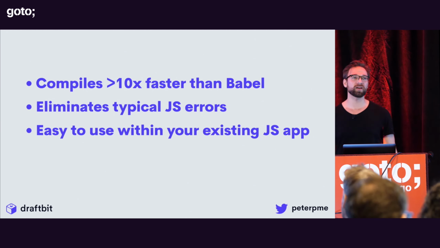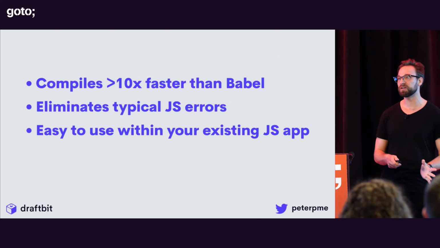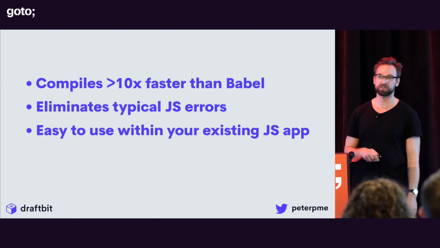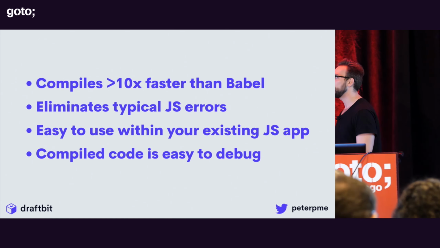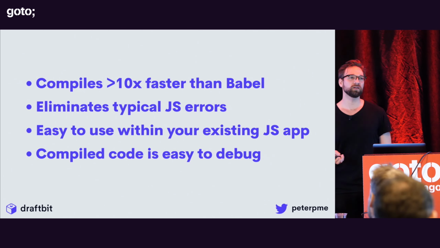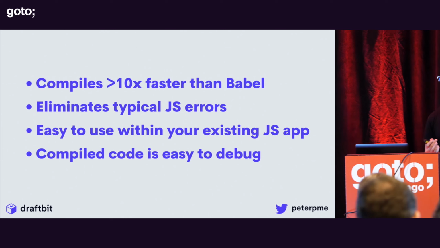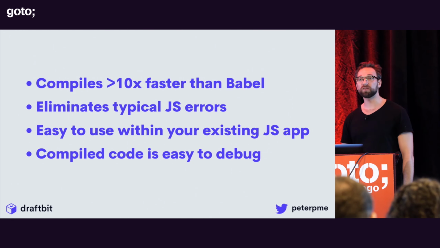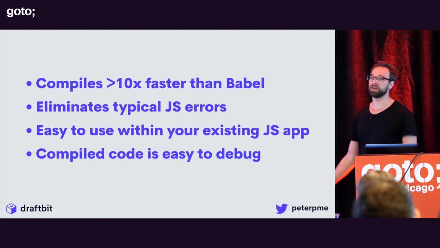It's easy to integrate with your existing JavaScript app. You don't have to start a new project and turn it into Reason. You can bolt Reason onto a JavaScript project, and you can bring JavaScript into your Reason project. And the compiled code is easy to debug. One of the highlights of this whole ecosystem is that the creators really wanted to make it easy. If you've ever had to debug any sort of compiled code, it's usually a nightmare.